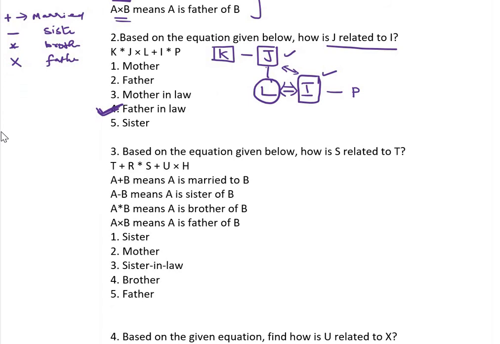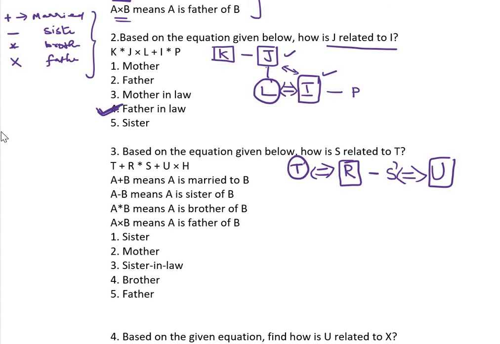Same, we are using these four concepts. So T plus R. T plus means a married couple. R star, S star means brother. So it is a male, which means it should be female. Yes. Okay. S plus U. Plus means married couple. S plus U. U cross I. Cross means father. Is a father means it should be a mother.